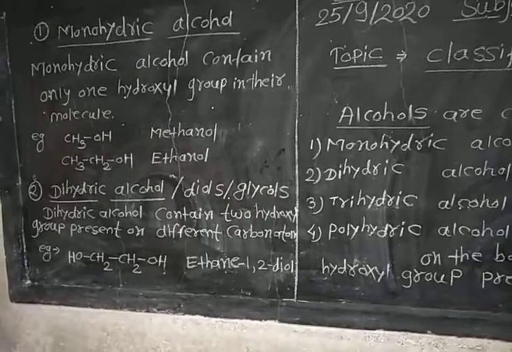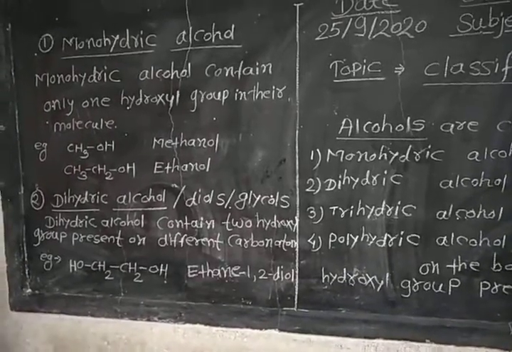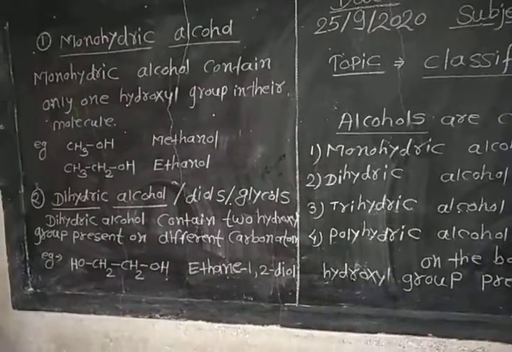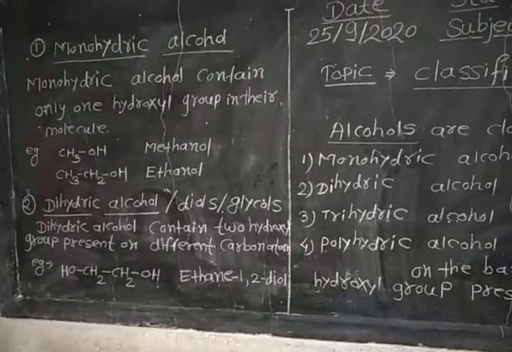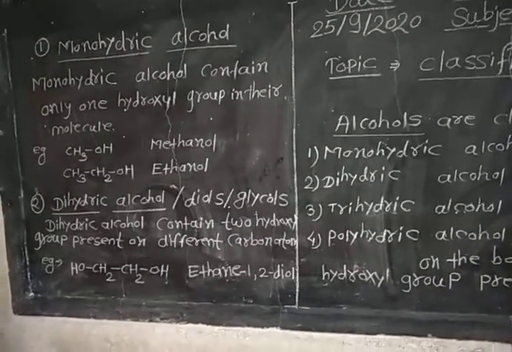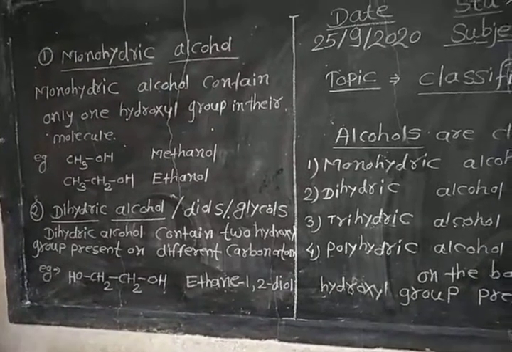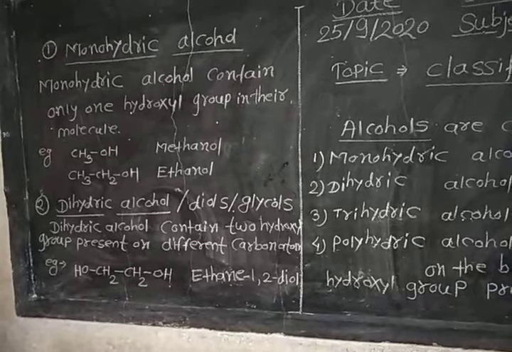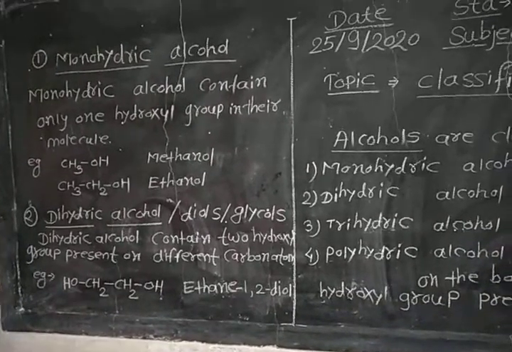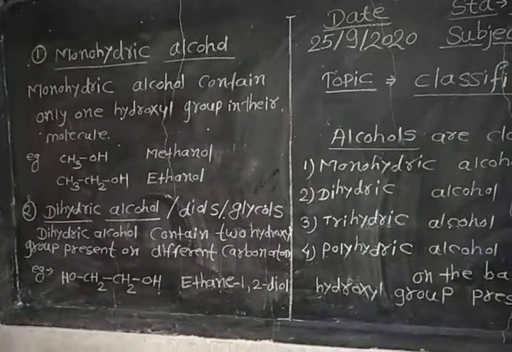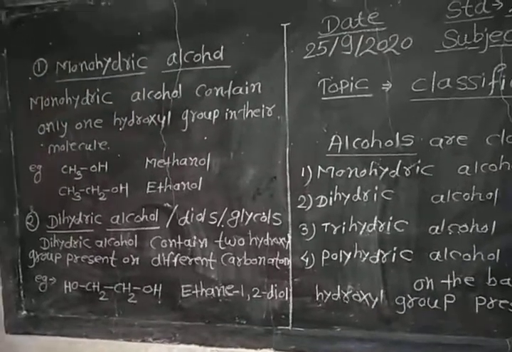An example is given. This example contains two hydroxyl groups, so it is a dihydric alcohol. As the example contains two carbon atoms, its parent alkane is ethane, and its IUPAC name is ethane 1,2-diol. 1,2 indicates the position of the hydroxyl groups, and diol because it is a dihydric alcohol.